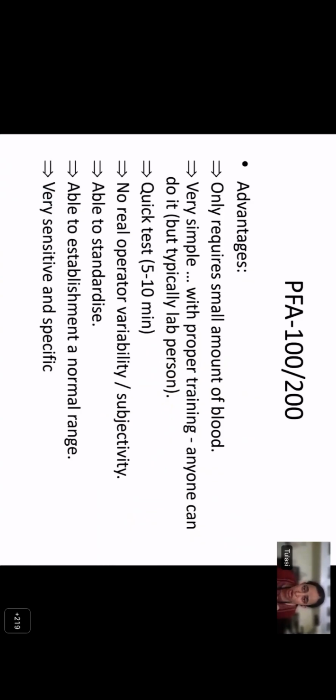Advantages: it requires only a small amount of blood and is very simple to perform. It's a quick test, and you can get your results in 5 to 10 minutes. It is difficult to standardize and so on. But the most major disadvantage of PFA is that it's a very expensive test. One cartridge of PFA costs 1,500 rupees, which will not be feasible for a country like ours. And it is not very sensitive for platelet function disorders. So coming back to bleeding time, is it really an obsolete test for patients with bleeding disorders?